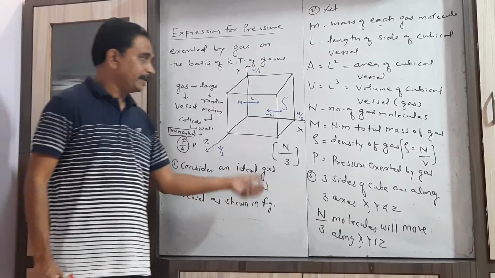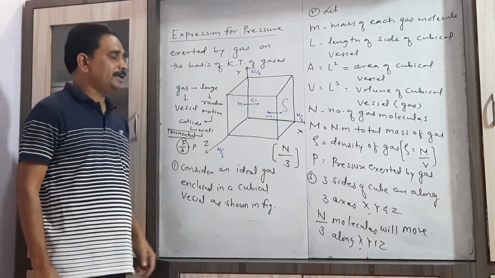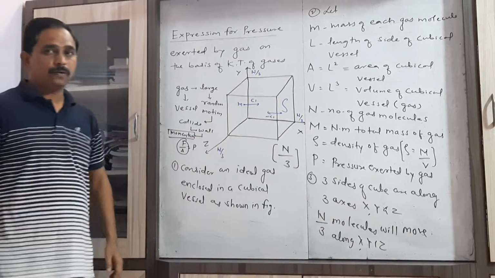Now let us consider how we derive the force exerted by a single gas molecule.